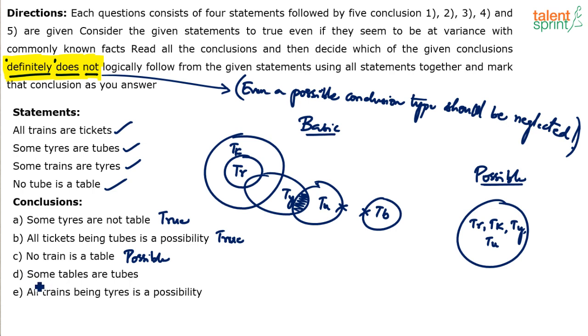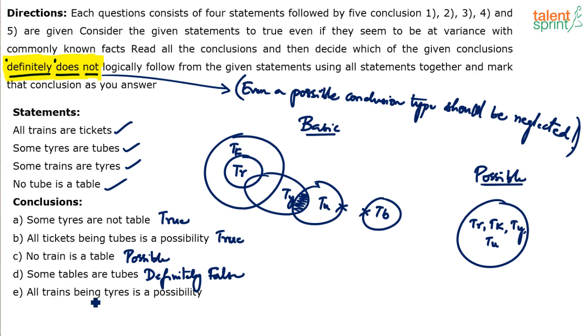Final fourth conclusion. Some tables are tubes. No. Tables and tubes cannot overlap at all because tables and tubes do not touch each other. So some tables are tubes is definitely false. You understand the point? It is always false because tables cannot touch tubes at all.